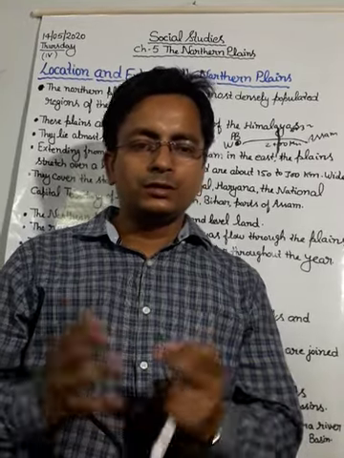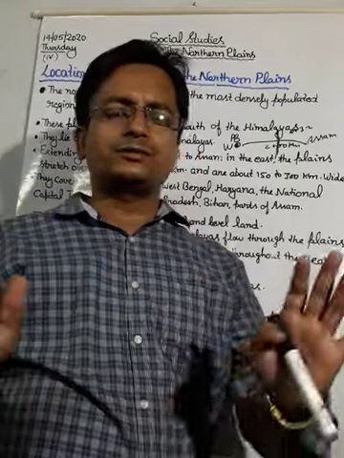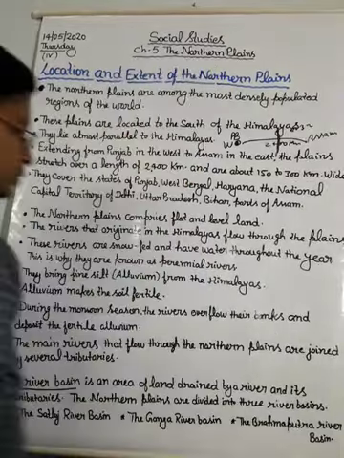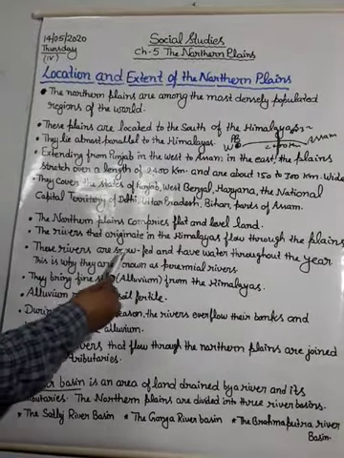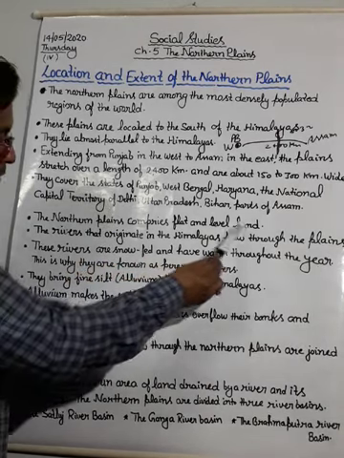On the mountain it is not possible. Many times mountains slide and houses get damaged. So the northern plain comprises flat and level land.